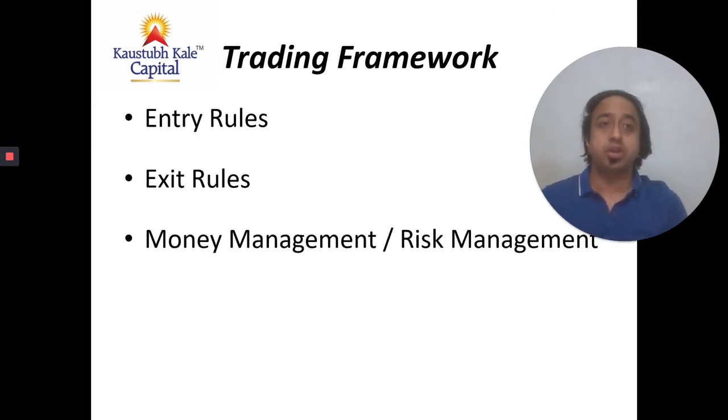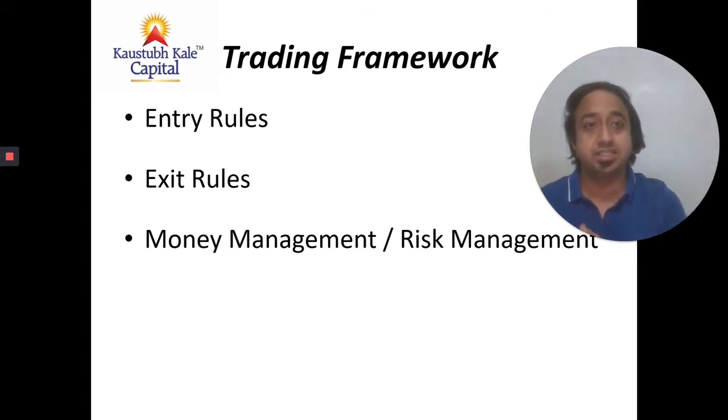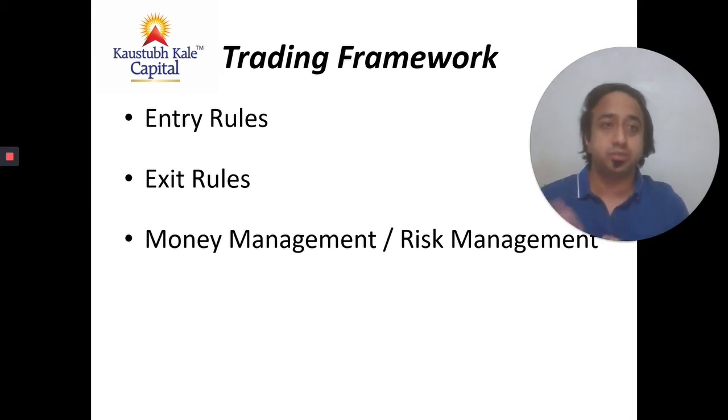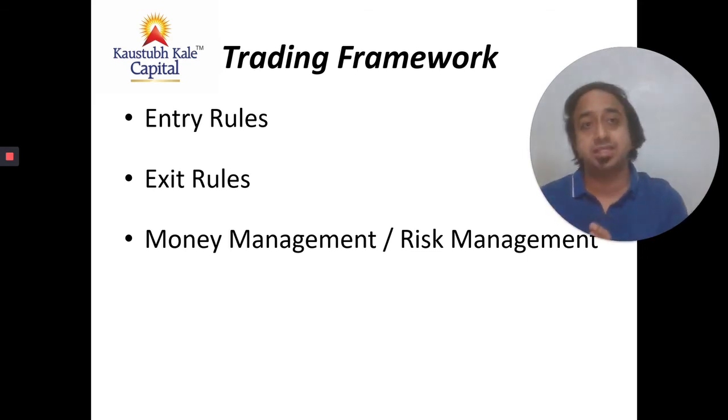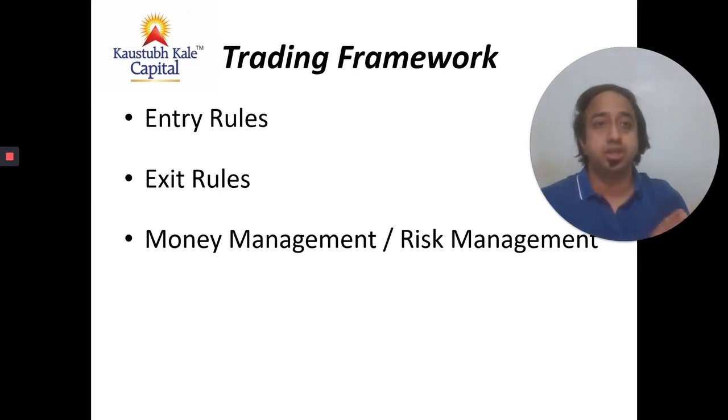The third important component of a trading framework is to have a money management or risk management strategy in place. For instance, you have a defined capital which you are allocating towards trading. Now in this case, you have to define which instruments you would want to trade, whether it is one instrument or multiple instruments. Accordingly, you have to allocate it to multiple instruments or to that one instrument. In this case, when you define out of your trading capital, you will obviously be keeping a certain amount which is kept as cushion or idle.